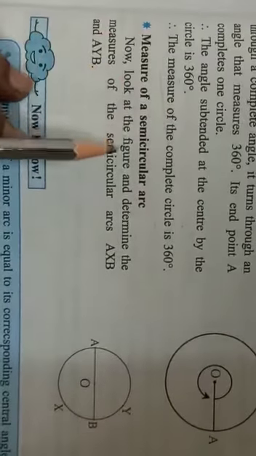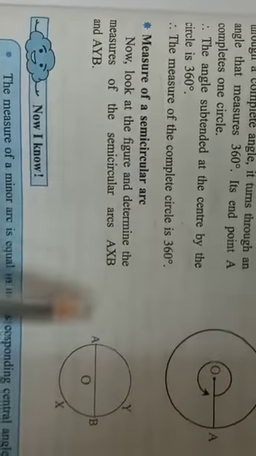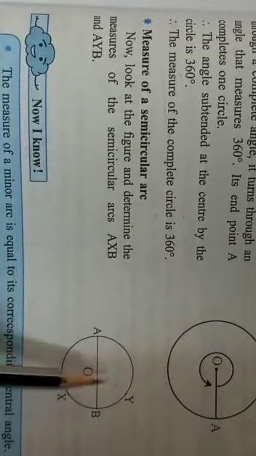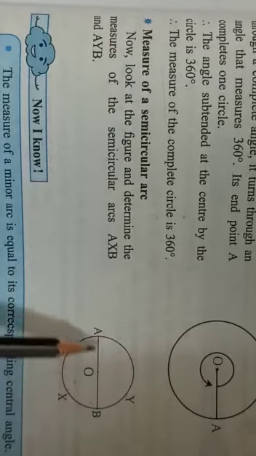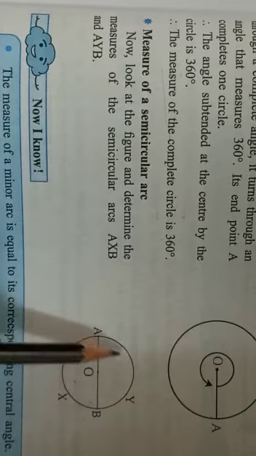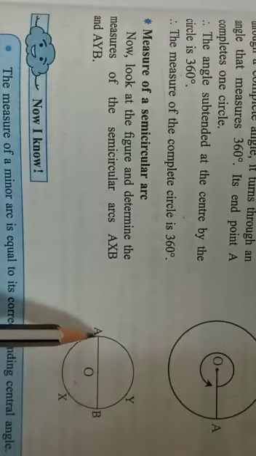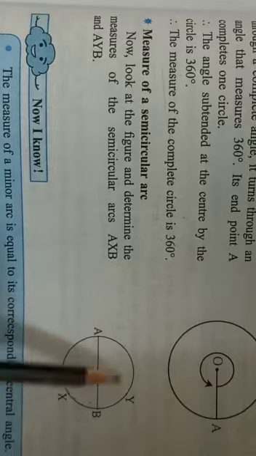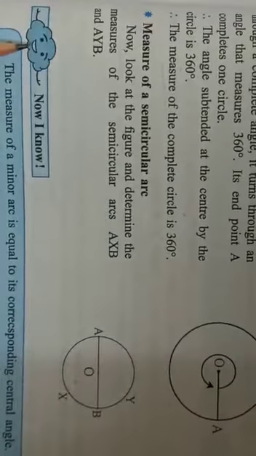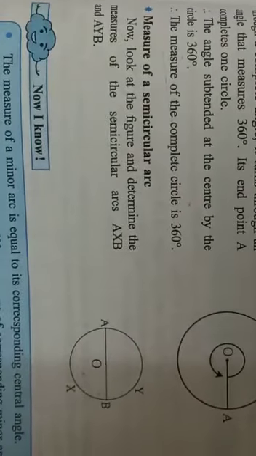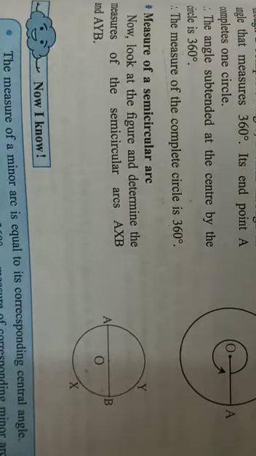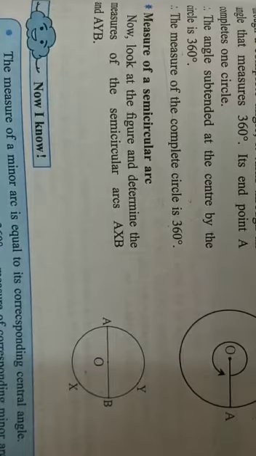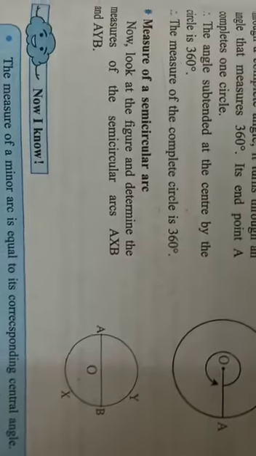Now the measure of a semicircular arc. Semicircular arc, I already told you, a diameter will be there, and two corresponding arcs are there. So here this is half of the measure of the circle, that is 180 degrees. So a semicircular arc's measure will be 180 degrees, and the measure of the circle will be 360 degrees. So all this you have to understand as concepts, then only will you be able to answer MCQ questions.